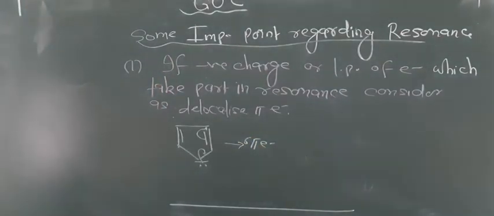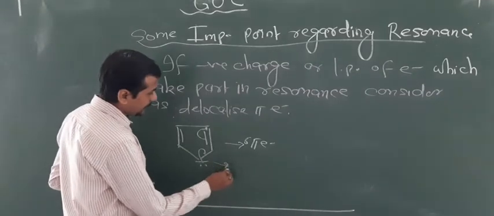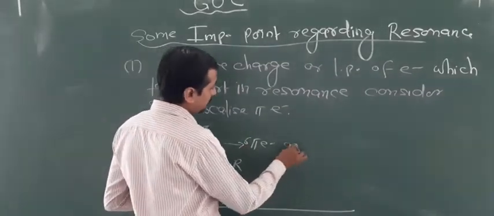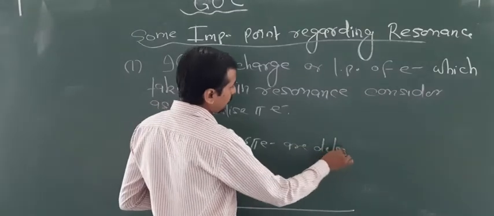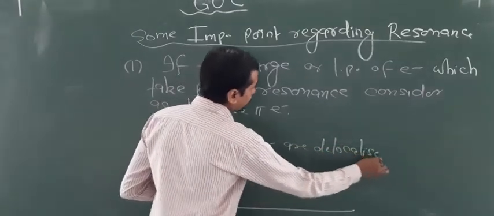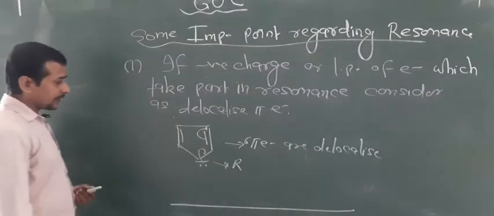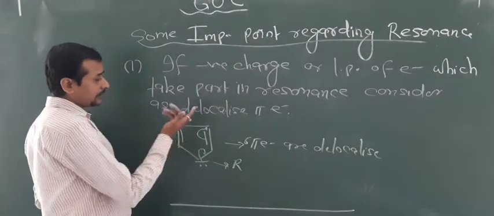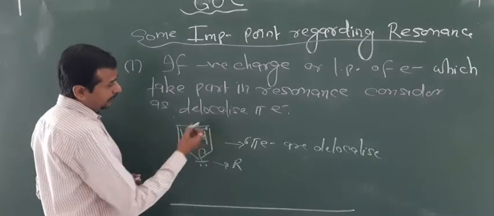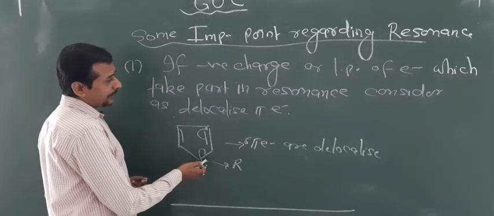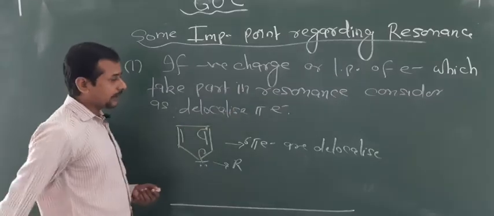Here the 6 pi electrons are delocalized and this negative charge takes part in resonance. So by this way you can show that the negative charge also takes part in resonance and hence also behaves as delocalized pi electrons.